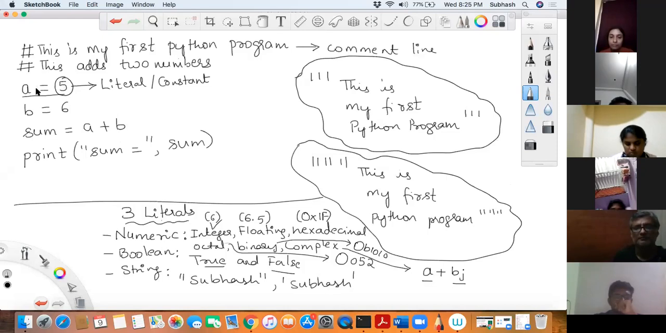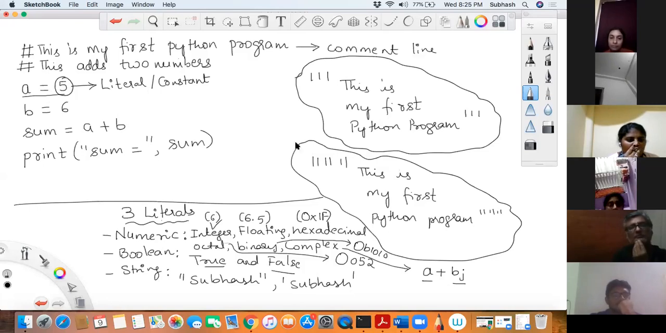Now coming to this. Equal to is basically called an operator, which is nothing but an assignment operator. I will talk about operators in tomorrow's session. For now, understand this: this operator is used to store the literal on the right-hand side into the variable on the left-hand side. Equal to is an assignment operator used to store the literal on the right-hand side of the operator into the variable on the left-hand side. Is that okay?